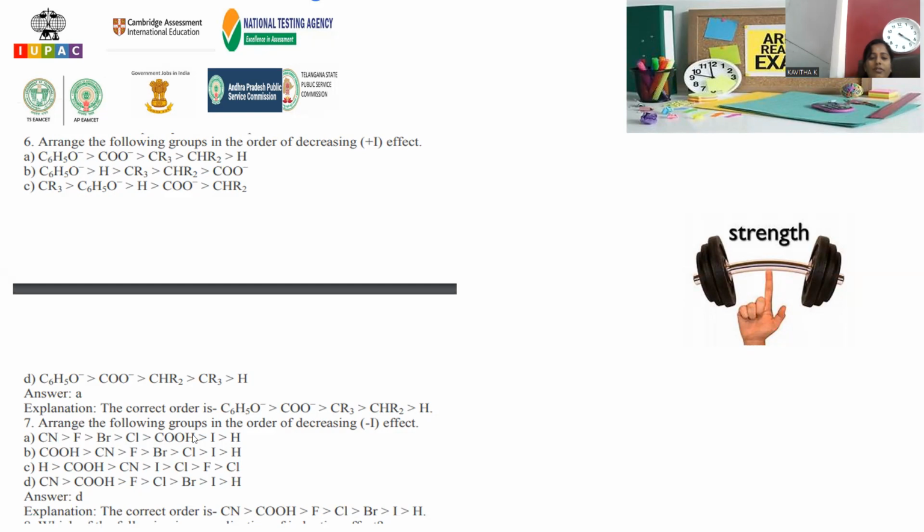Seventh question. Arrange the following groups in the order of decreasing -M effect. The +M effect is completed. We are moving to the -M effect. -M means electron withdrawing nature, withdrawing strength. In order to explain electron withdrawing nature, we have nitrile first. The highest pulling nature is given for CN, nitrile, followed by carboxylic acid, and next level fluoro, chloro, bromo, iodo, and least for hydrogen. Nitrile is having the highest electron withdrawing nature over there, right?